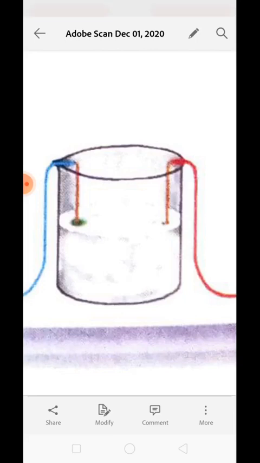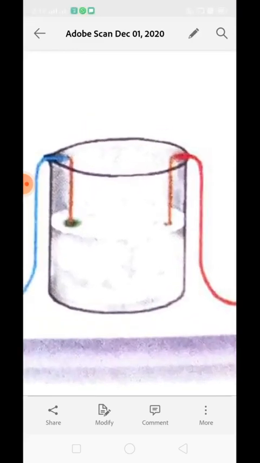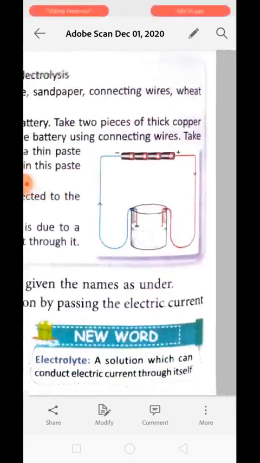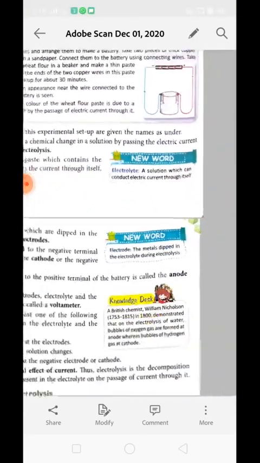All of these may not happen, but at least one of them will appear whenever there is an electrolysis process. Clear? This is called the chemical effect of electric current. Thus, electrolysis is the deposition of a chemical compound present in the electrolyte on the passage of current through it. Clear? Now, applications of electrolysis.